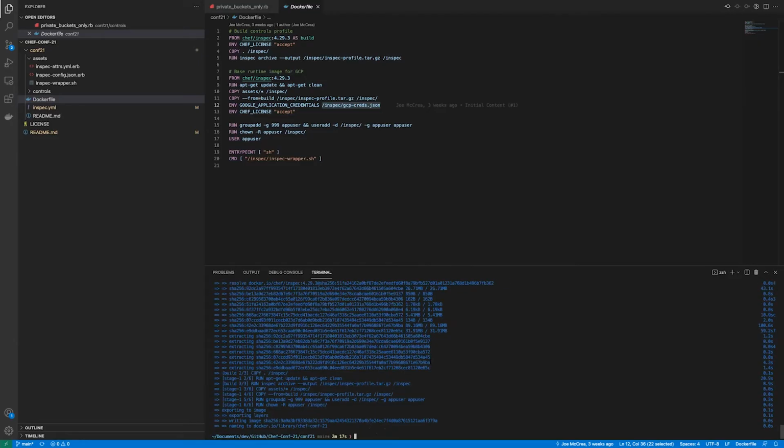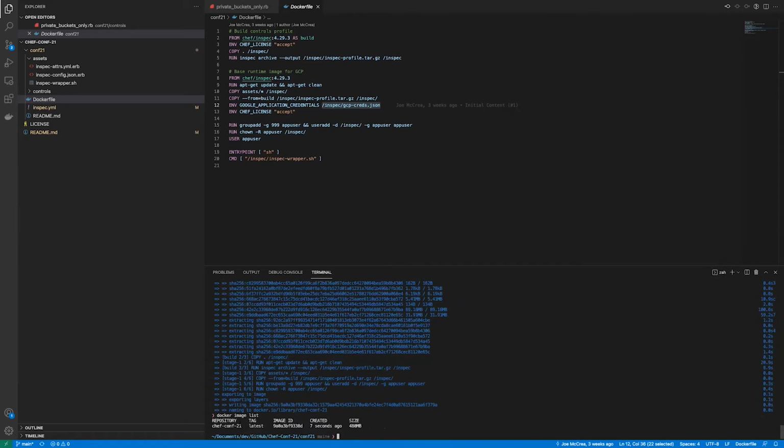Oh, there we go. Now we've built this image, we can do docker image list, and we can see the image that we've just built here. Because it's a GCP image that we're demonstrating today, I'm going to have to mount the credentials, which I'll do at runtime. I do that with docker run, and I pass the -v flag as I want to mount a volume. I'm going to mount some demo credentials that we've generated for today.